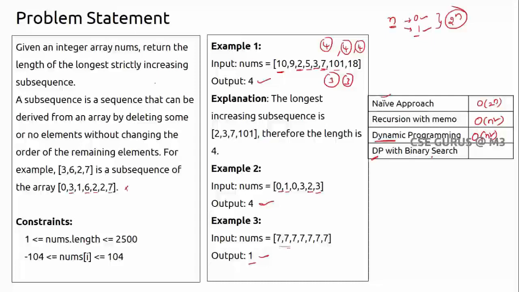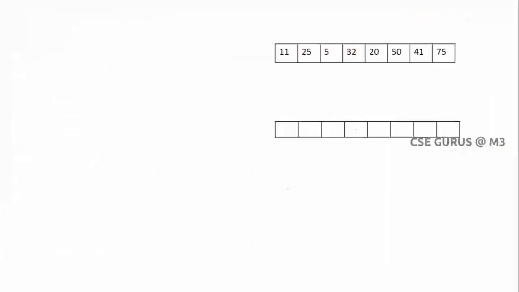Now the better approach is DP with binary search. Why do we take it? Because you will get the complexity as n log n only. This is very important. We will see how we get it as n log n only. I'll take not only one, 2 examples, and I'll show you. First I'll take the example which we have done with only DP. So this example I'll take.